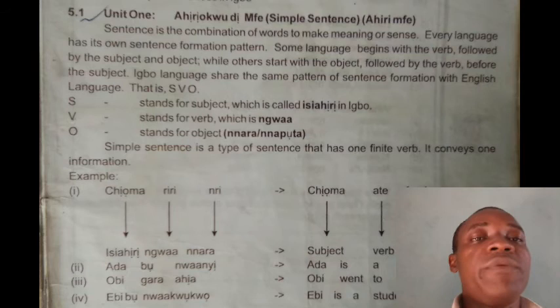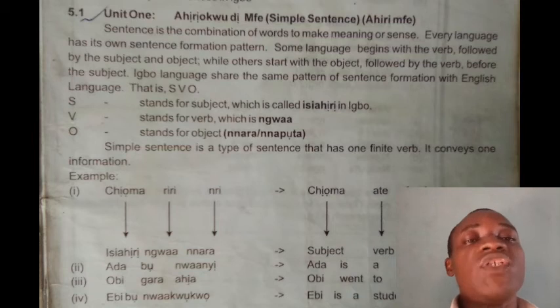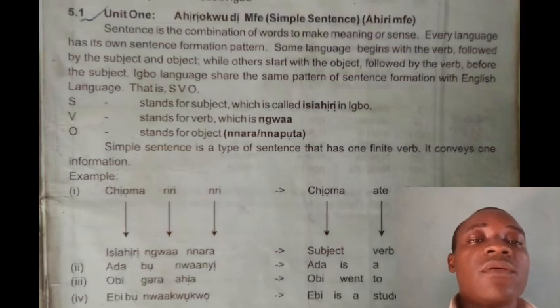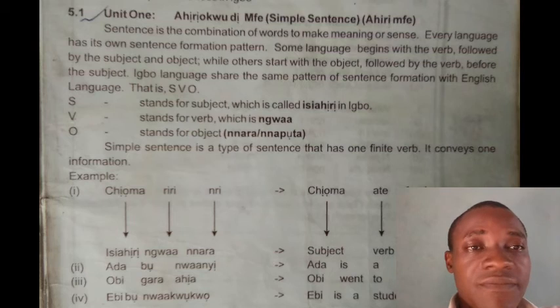Now, we Igbo people, the Igbo language shares the same pattern of sentence formation with English language. That is, we have the subject, we have the verb, then we have the object. So S stands for subject, V stands for verb, while O stands for object.